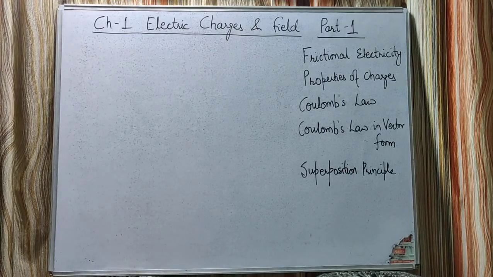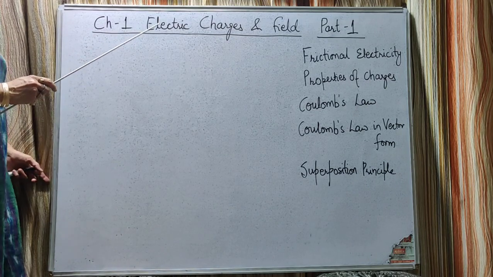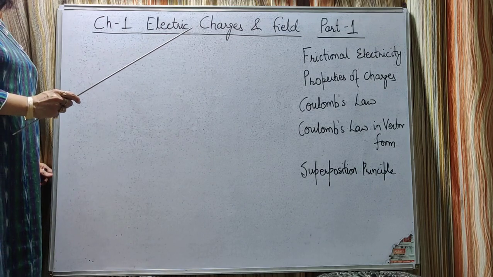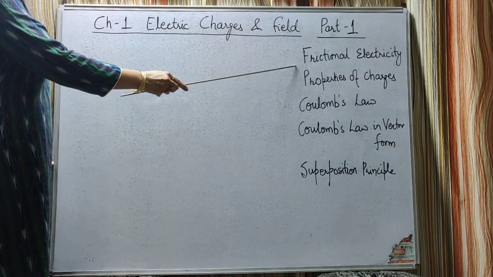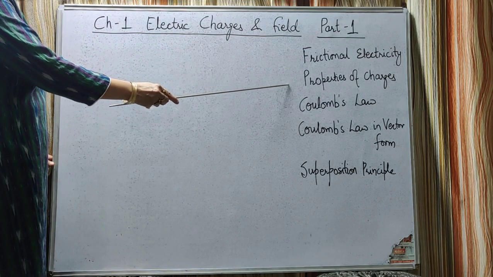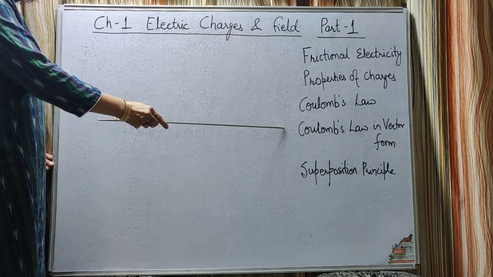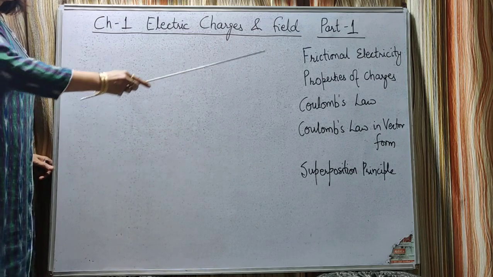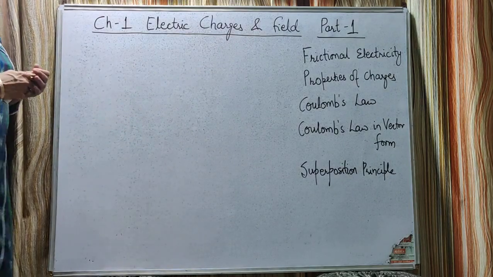Electric charges and field. This is the first chapter of NCERT Physics of class 12. This chapter I have divided in 4 parts. The first part, in which we will study about frictional electricity, properties of charges, Coulomb's law. Then we will discuss Coulomb's law in vector form and the superposition principle. So the first topic we will study is frictional electricity.